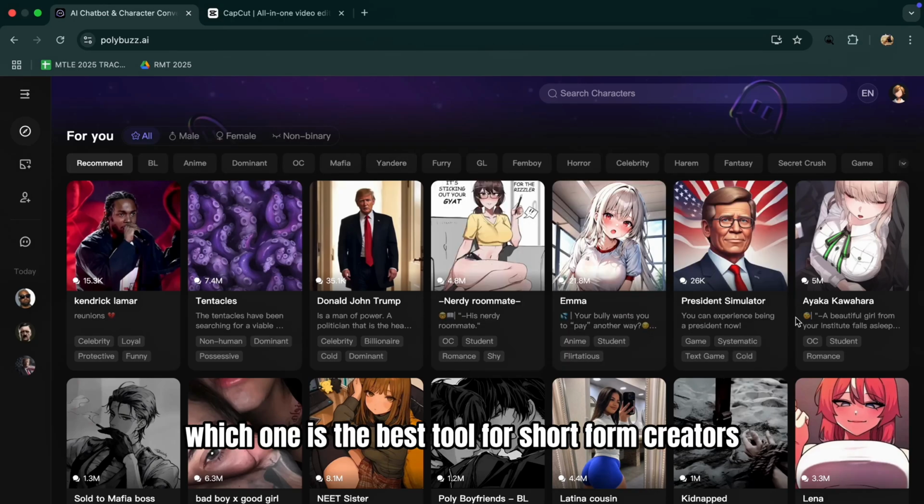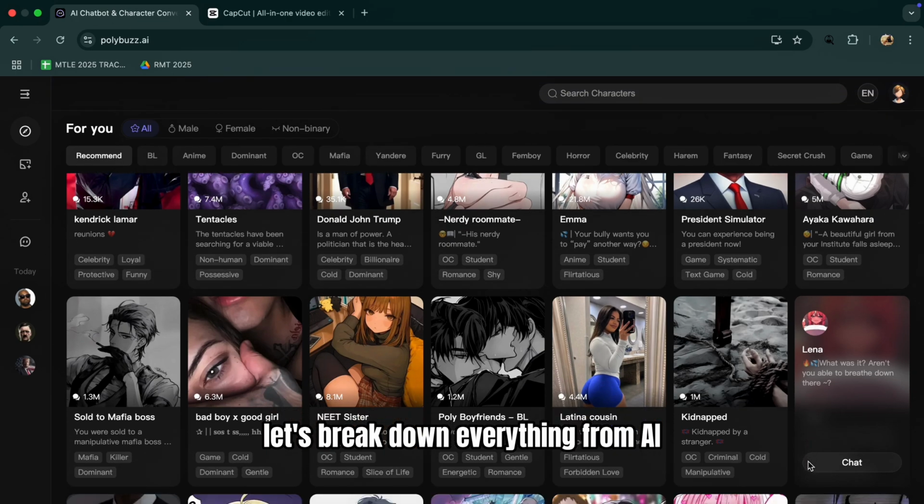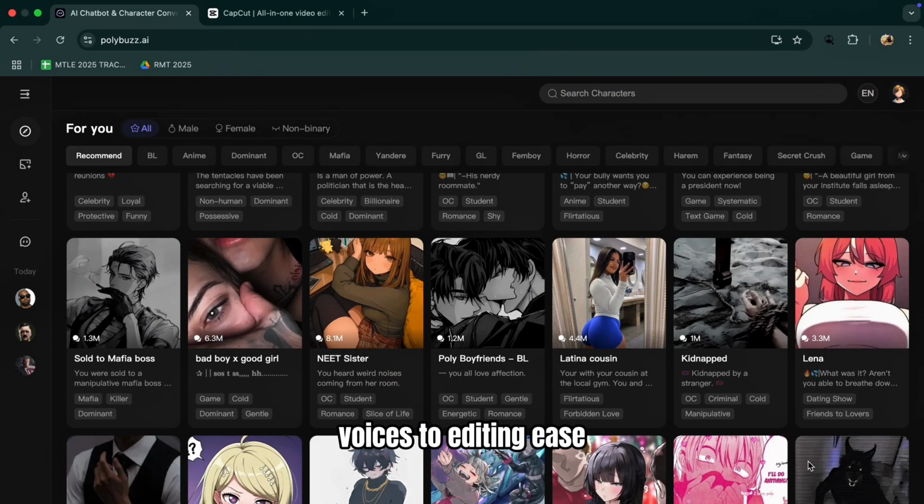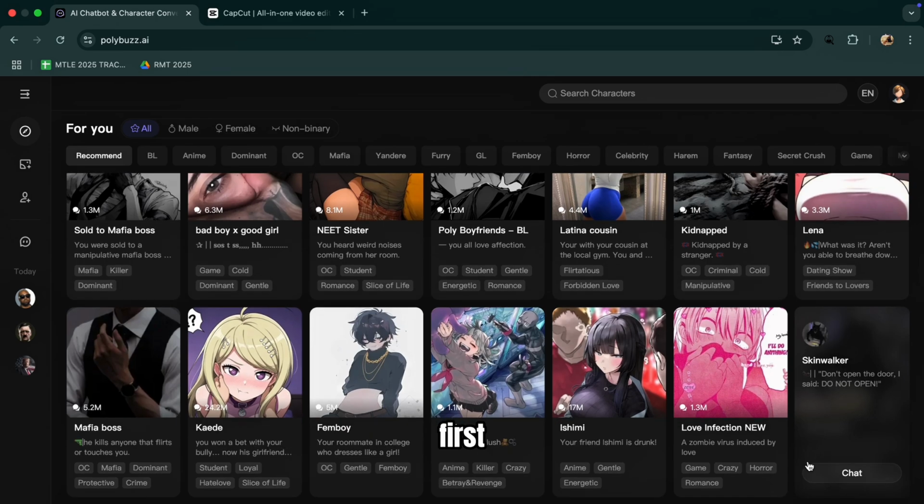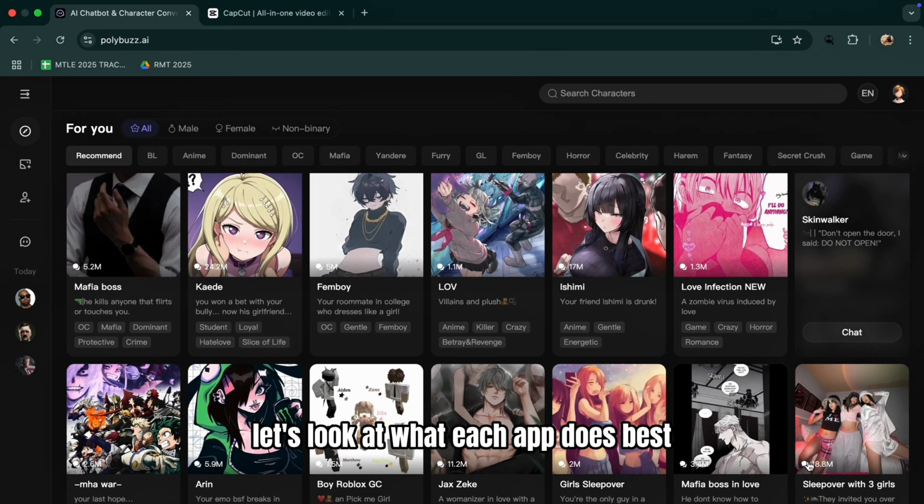Polybuzz or CapCut? Which one is the best tool for short-form creators in 2025? Let's break down everything from AI voices to editing ease and find out which one's right for you. First, let's look at what each app does best.